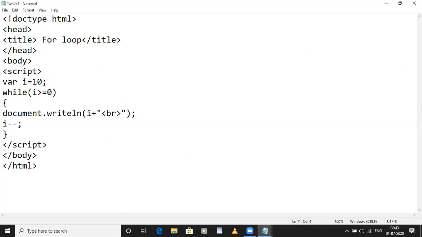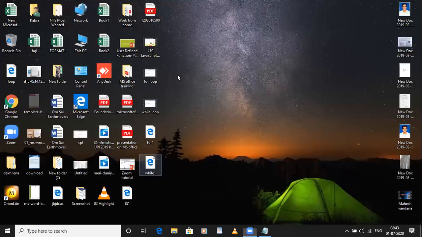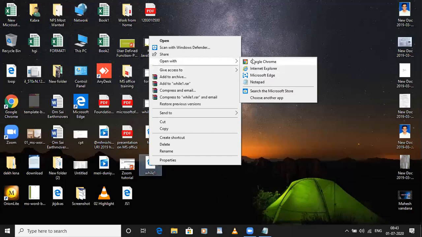Now what does I minus minus mean? I minus minus means I equal to I minus 1, decrementing the value of the given variable by 1. So I minus minus is again the short form for the statement. If I execute this program, it will show the output as 10 to 0.